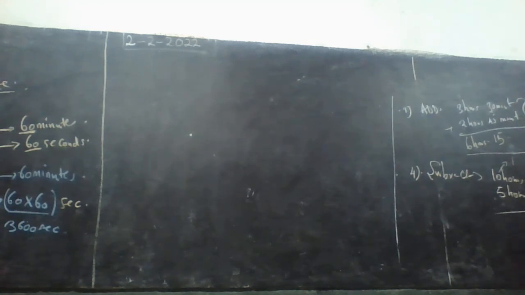In your mind, you have to say that I have borrowed 60 minutes. Then you add. What is 60 plus 45? That is 105 minutes. This is in your head, not there.